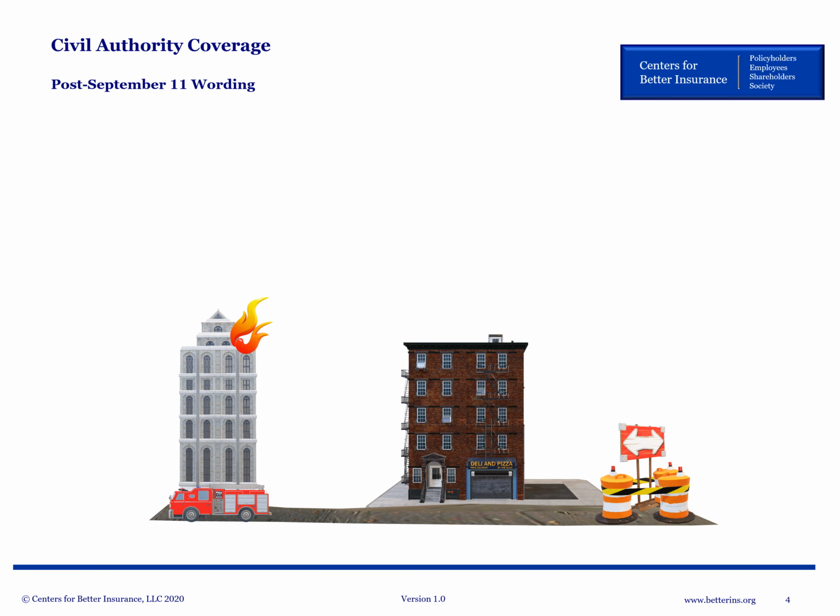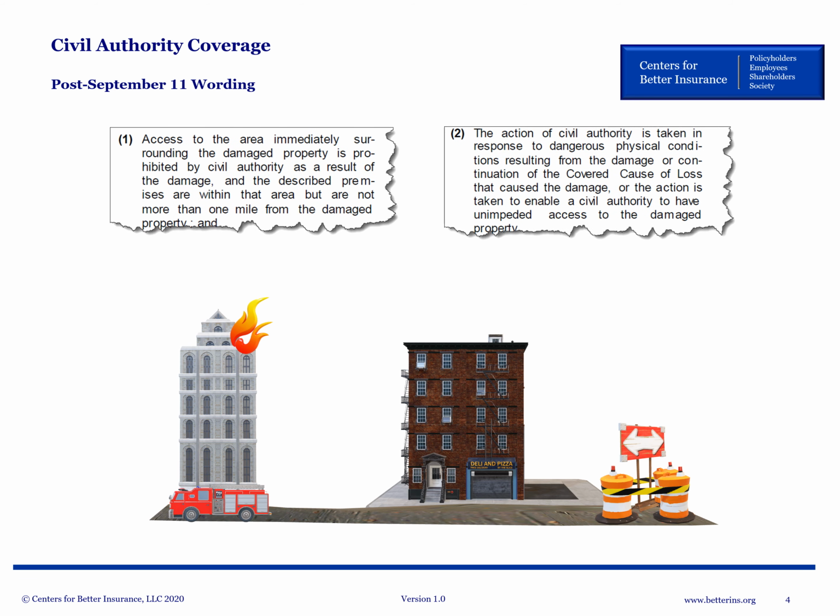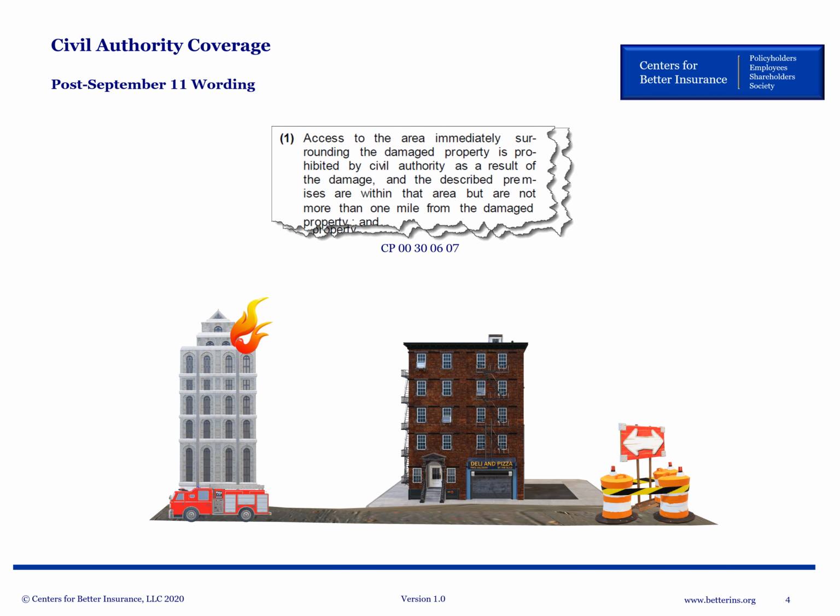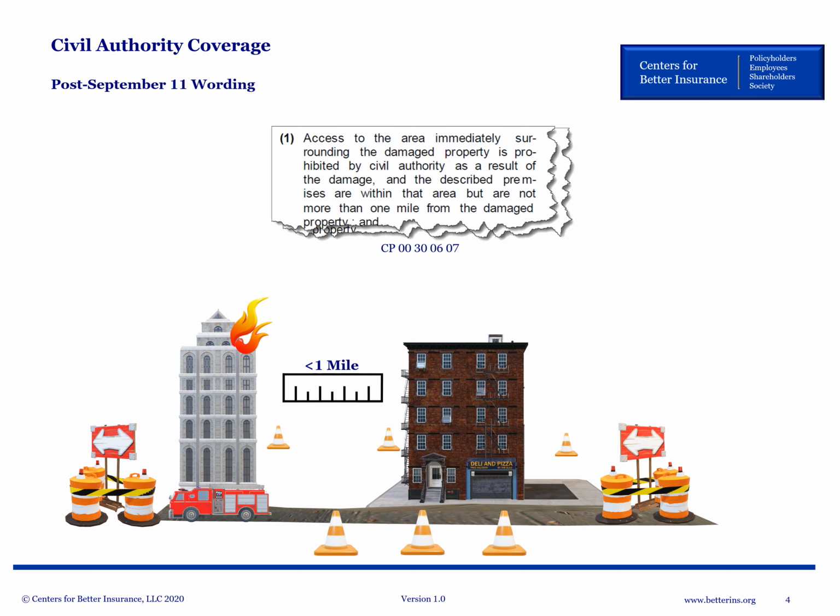After September 11, ISO added 2 additional conditions for triggering civil authority coverage. First, the civil authority must have prohibited access to an area surrounding the off-site property damage. The insured location must be within that prohibited area, but no more than 1 mile from the property damage.